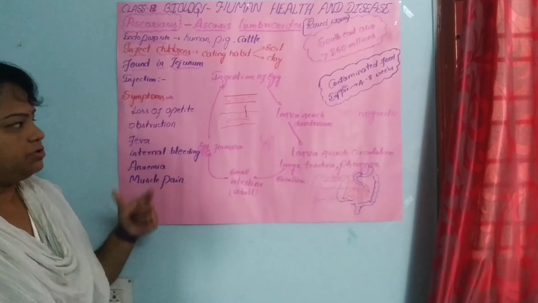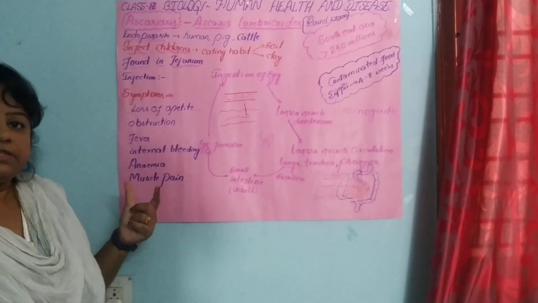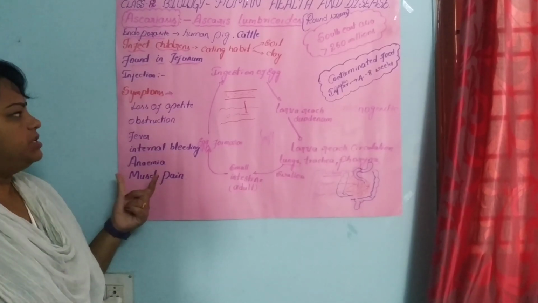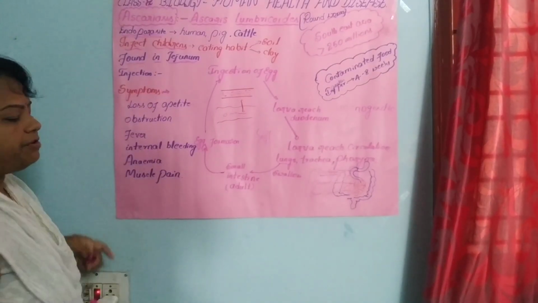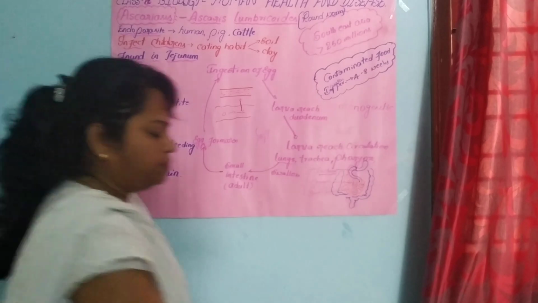Okay, when it comes to symptoms, what symptoms does it cause? The first one is loss of appetite, as we call it.